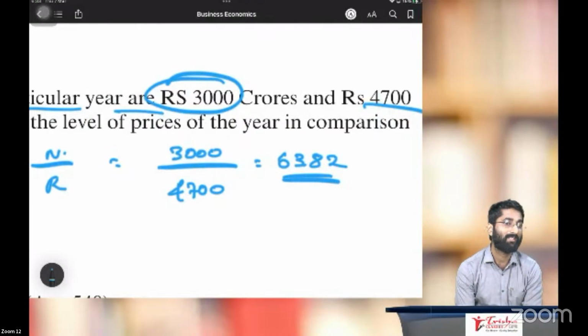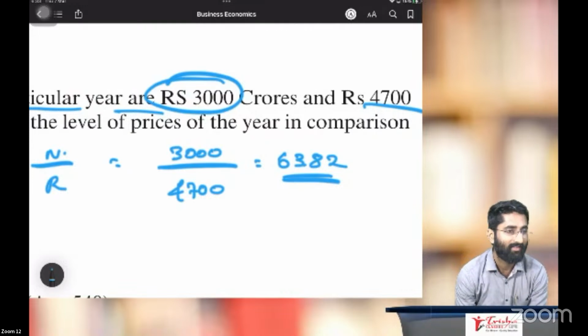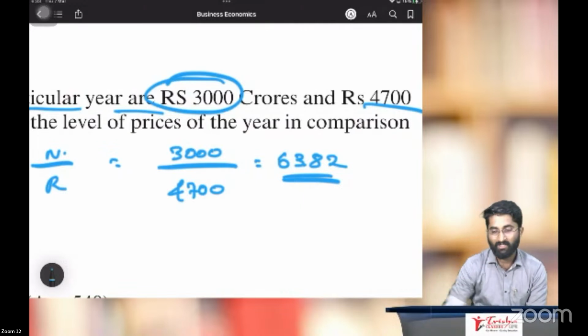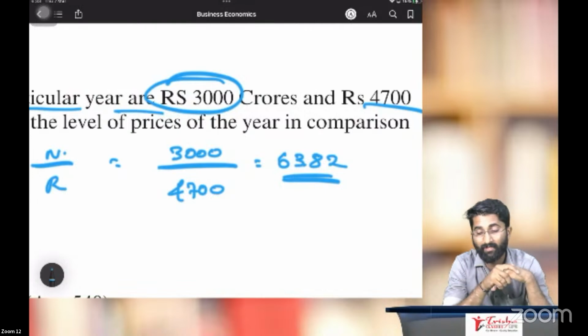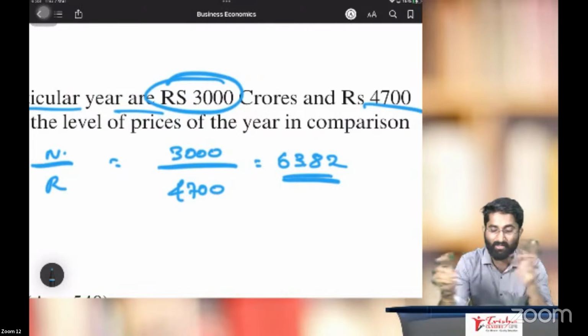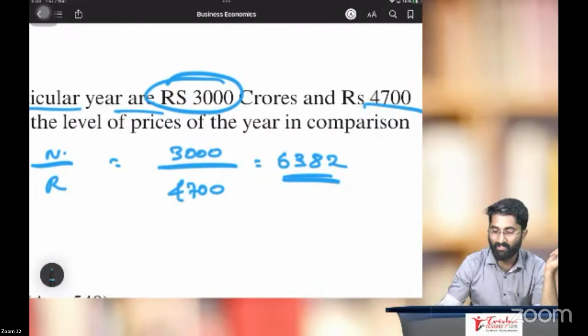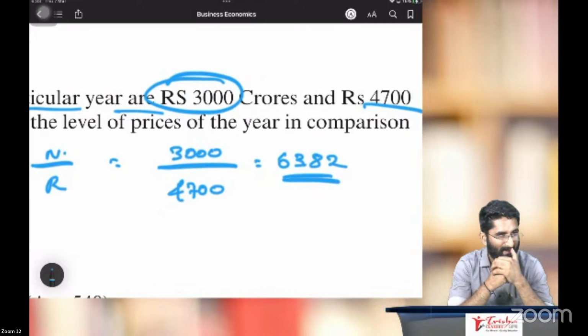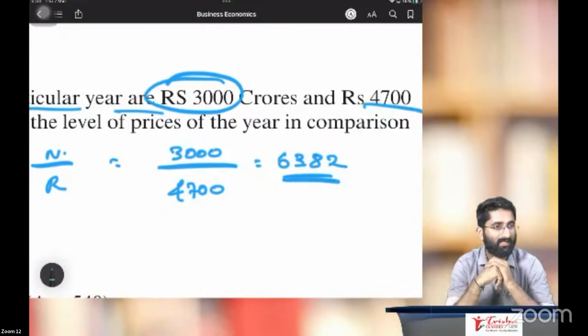What has happened? Inflation or deflation? Yes, so the answer is deflation. There is deflation. Can you tell me the percentage of deflation? How much deflation has happened? 36.17% of deflation. So how to calculate, sir? 4,700 minus 36.17%, you will get 3,000 as the answer. Very good, Deepak ji, you are right.